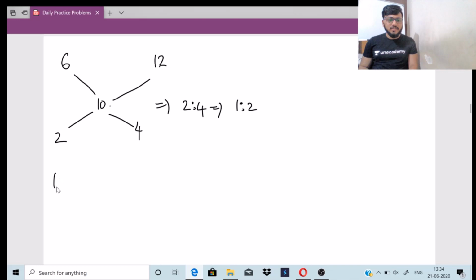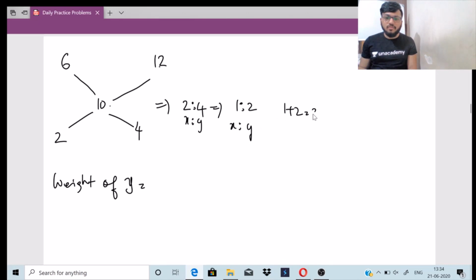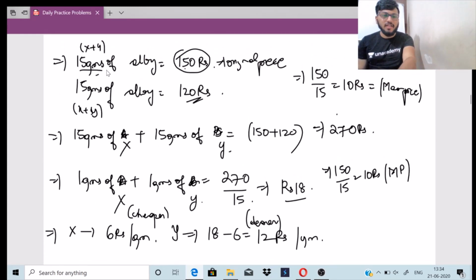What have they asked? They have asked for the weight of Y. So here it is X is to Y. The total ratio is 1 plus 2 equals 3. The ratio of Y is 2. So 2 by 3 into, what is the alloy weight? What is the total alloy weight here? We are taking 15 grams.